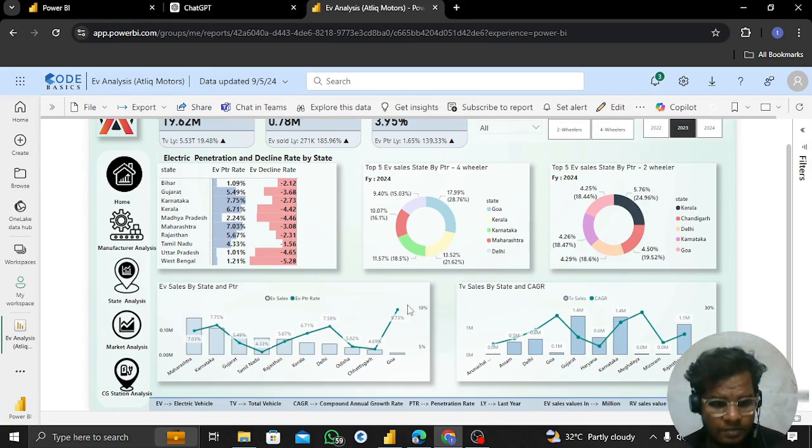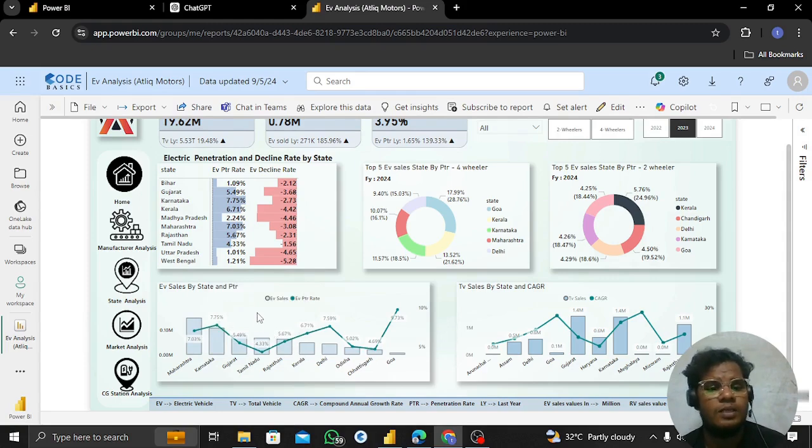And then EV sales by state and the penetration rate. Here the EV sales means how much EV sales per state, and then we see the penetration rate as well. In the EV sales, Maharashtra is holding the first position, at around 0.15 million. Okay, and then Karnataka is around 0.1 million, right? These are all the things. But you may ask the question, why is the sales volume high in Maharashtra, but the penetration rate is a little bit low compared to Karnataka?